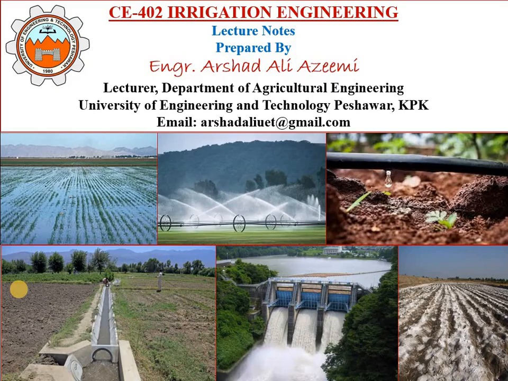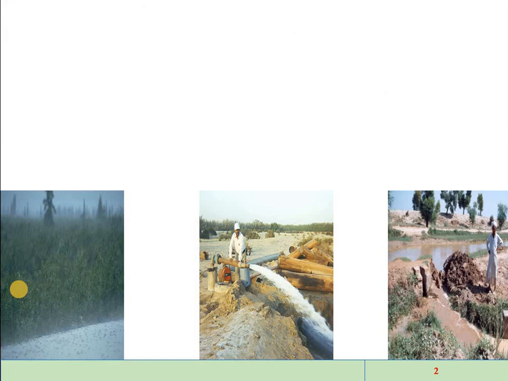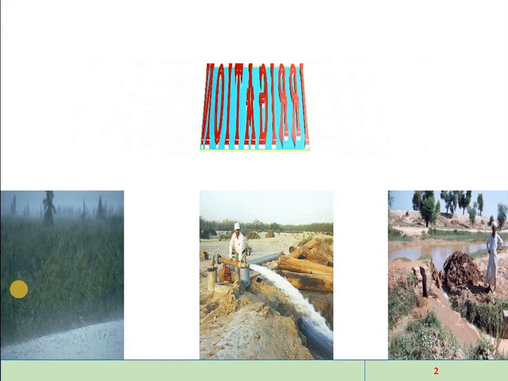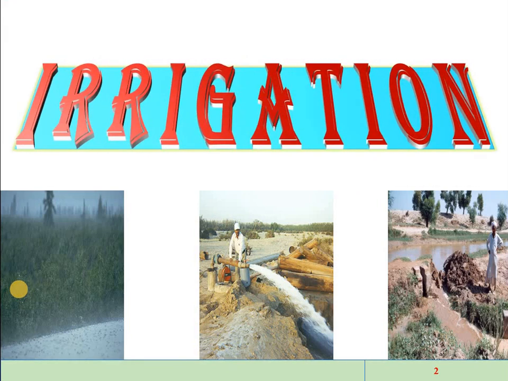Welcome to the third part of the first tutorial of irrigation engineering. In the first part, we have covered the water resources both globally and regionally. Also, we have discussed the water budget and availability of Pakistan, the Indus River system, the Indus Water Treaty, and the water accord among the provinces.